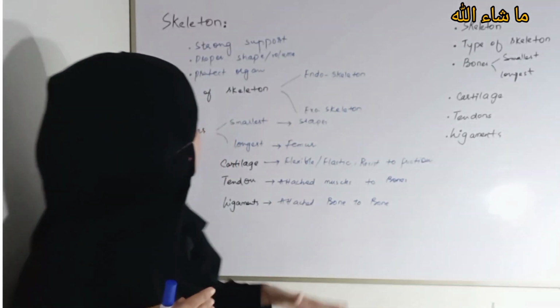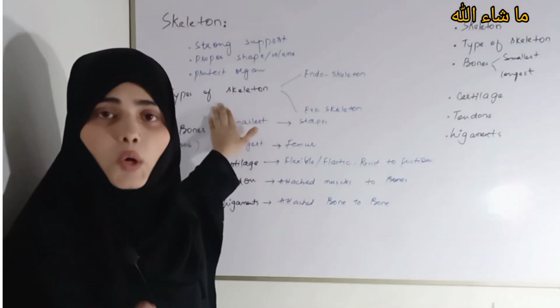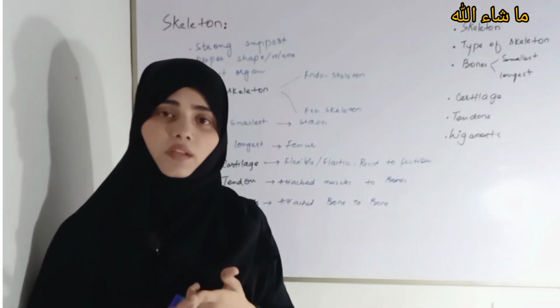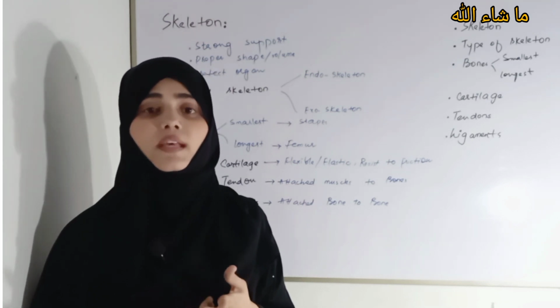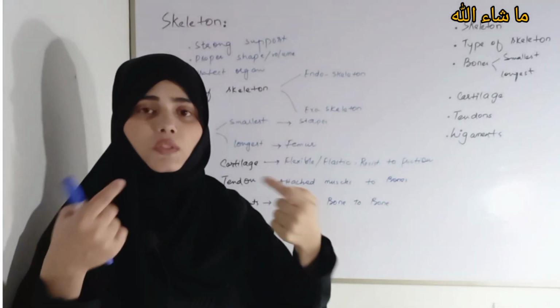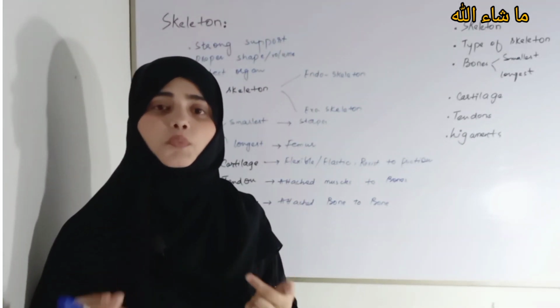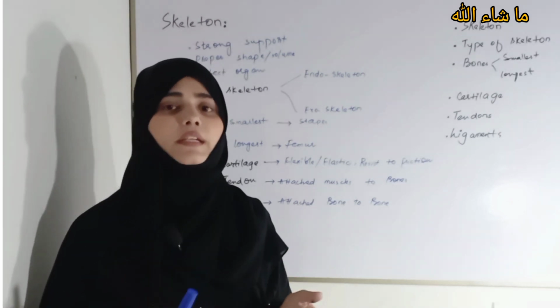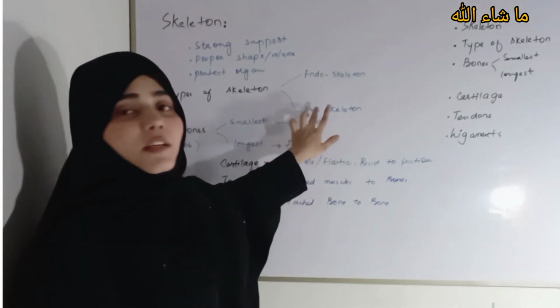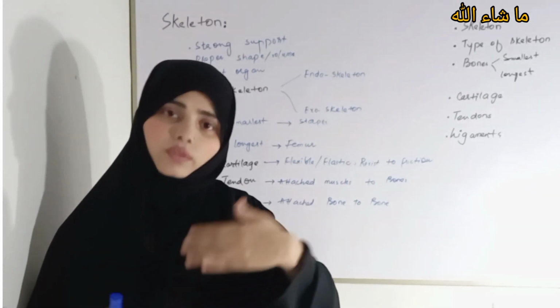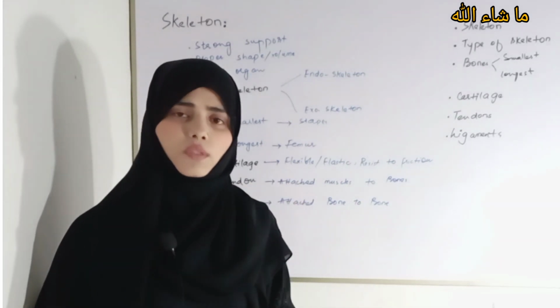Now let's come to the second point, that is how many types of skeleton. There are two types of skeleton. Number one is endoskeleton and number two is exoskeleton. As the name indicates, endo means inside. The skeleton which is present inside the body is called endoskeleton. And exo means outside. The skeleton which is present outside the body is called exoskeleton.